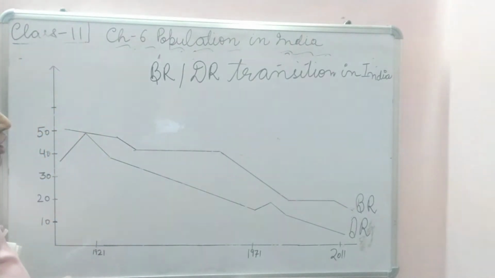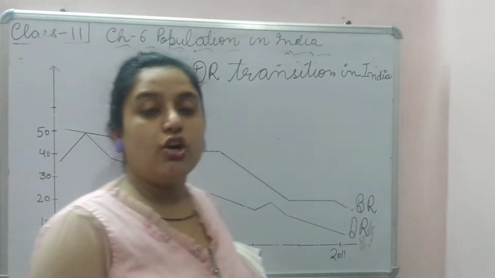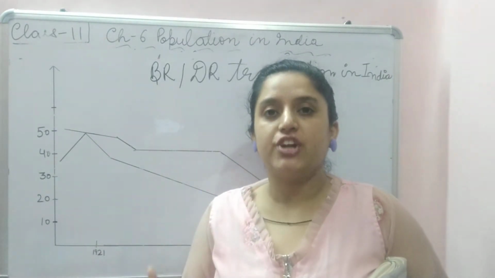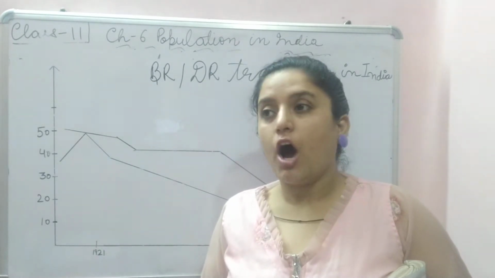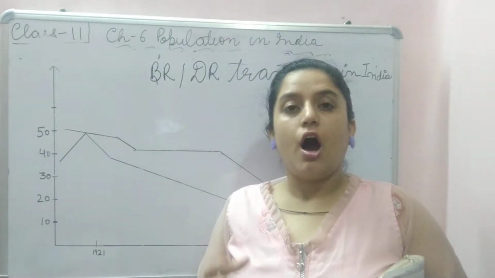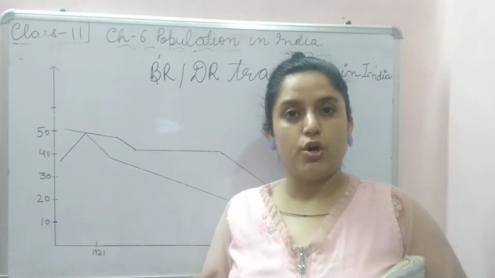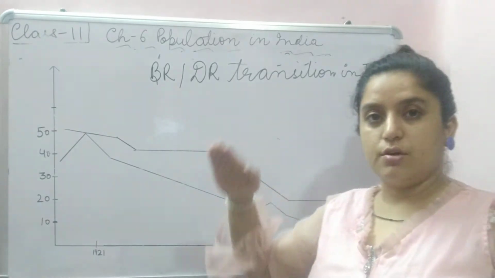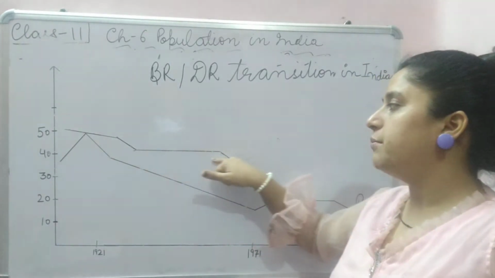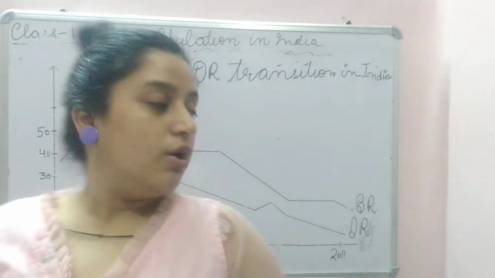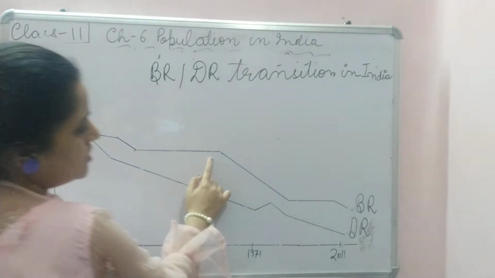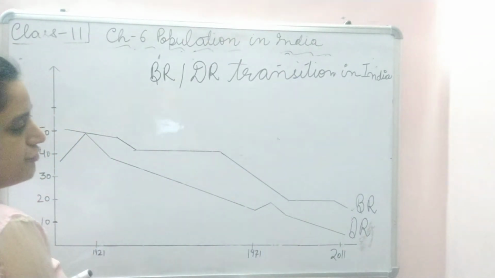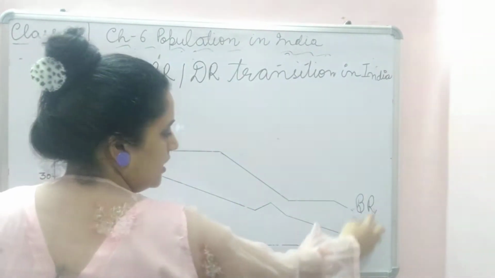Reason being, industrialization came, economic development happened, schools and colleges came, people became more literate, aware about the diseases and how to cure and prevent them, and hospitals were opened, due to which the death rate declined, with fewer deaths, but the birth rate remained constant. Okay, then there came a steep fall in the birth rate. After that, now India is here.